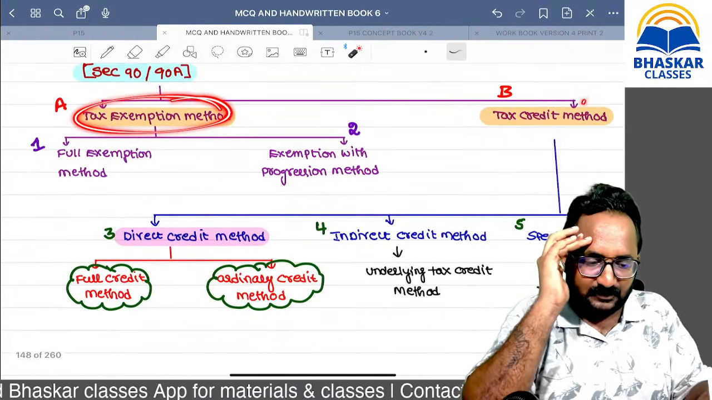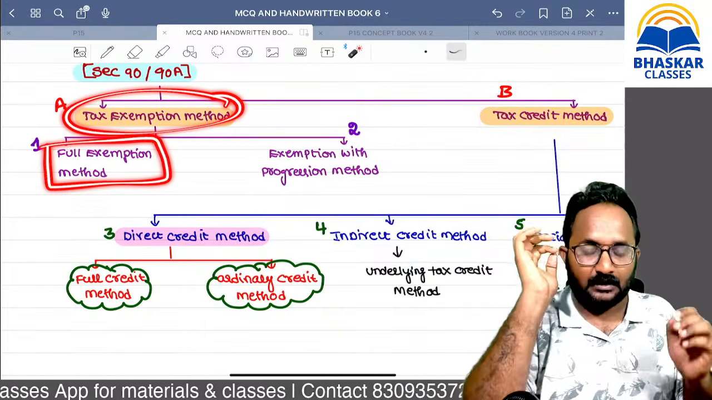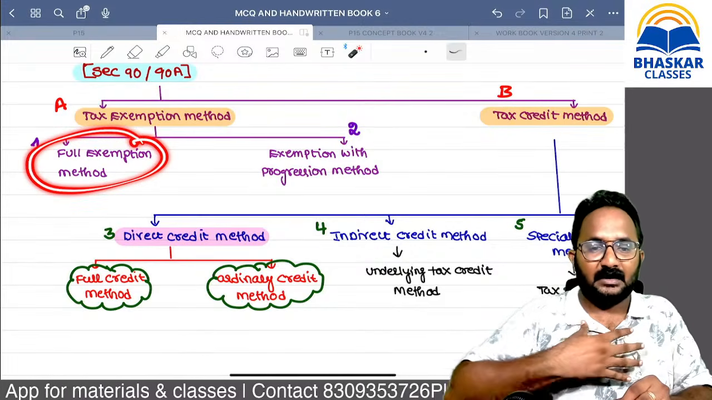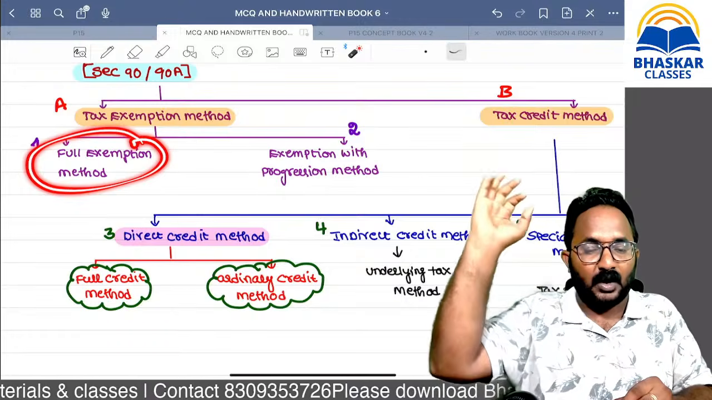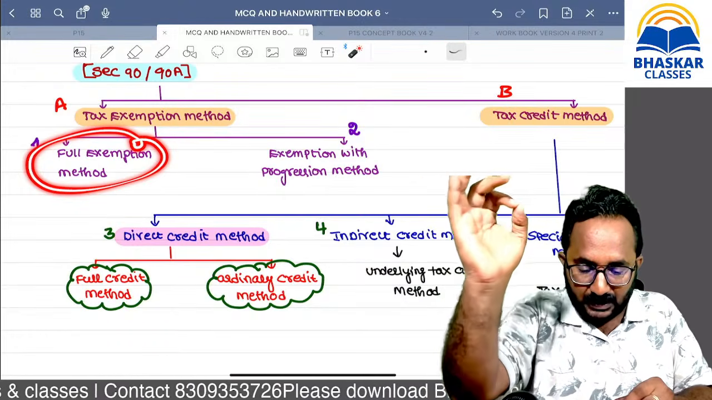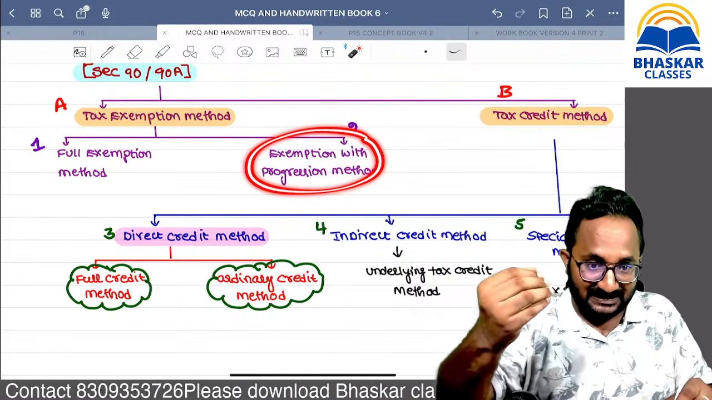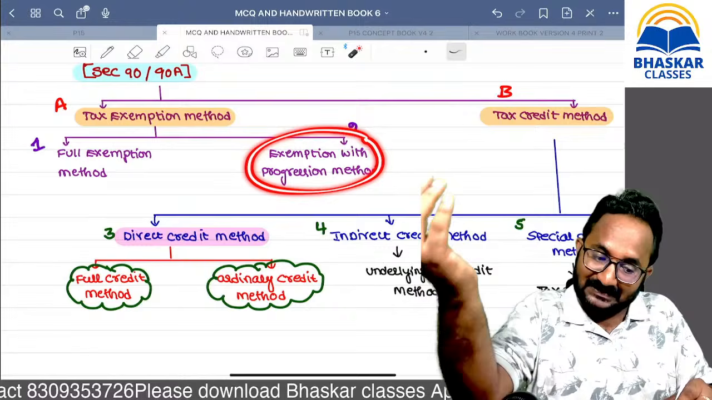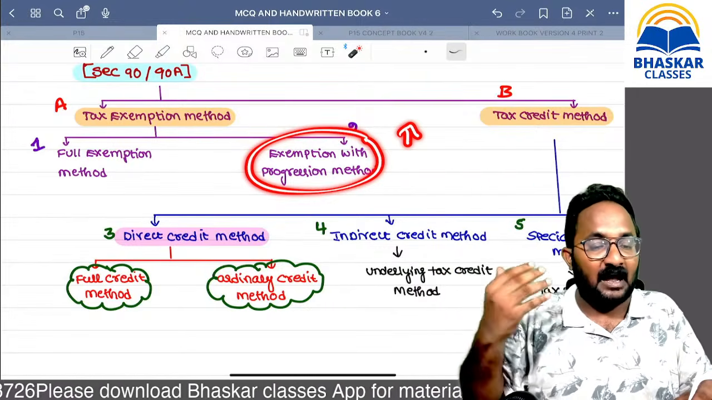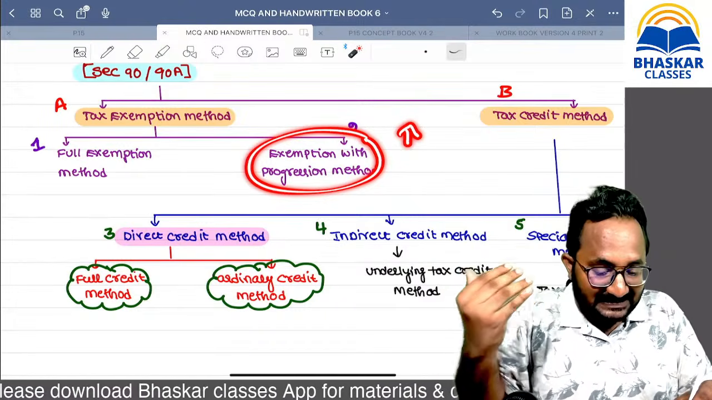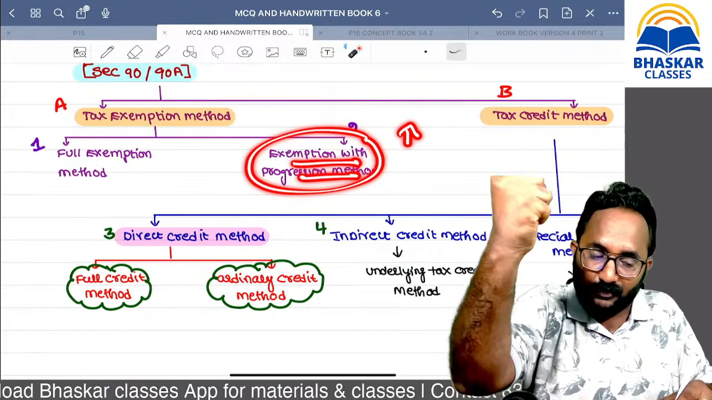Under bilateral relief we broadly have two methods: exemption and credit. Under exemption, the full exemption method is there. What is the full exemption method? The resident country will give the exemption to the foreign income, and the foreign country can collect the tax only on that foreign income. Exemption with progression: the resident country, that means India, will also consider the foreign income for increasing the rate. After that, with the average tax rate in India, we provide the relief on foreign income.